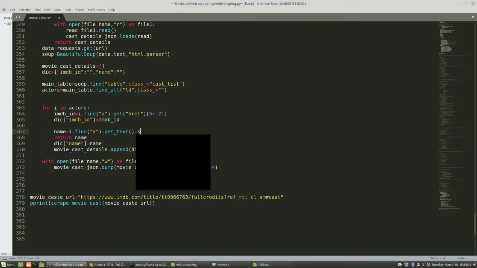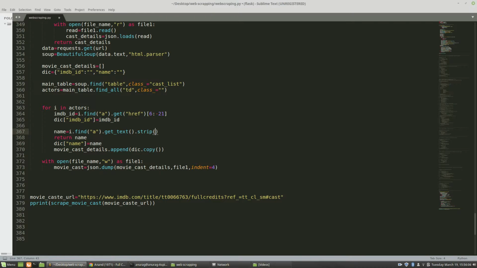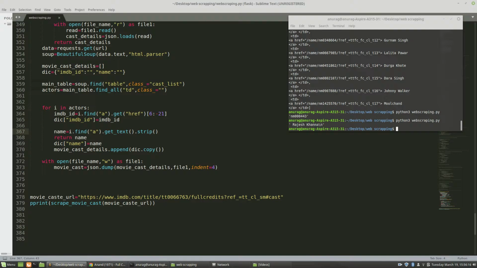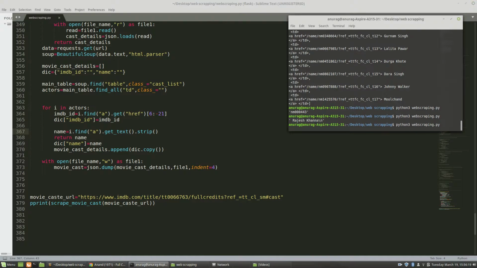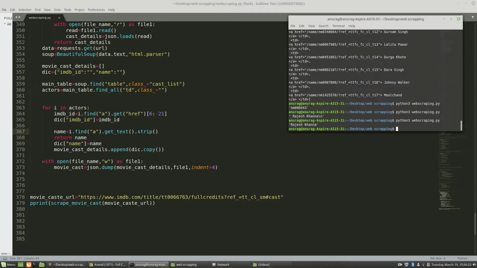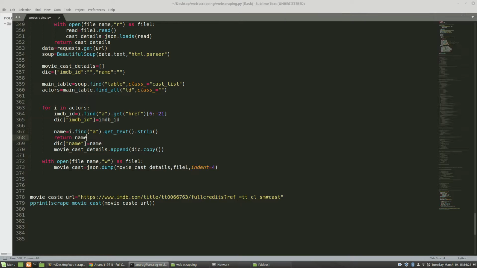It removes all the extra spaces from my name. Now you can see the difference: all the extra spaces are removed using the strip method.